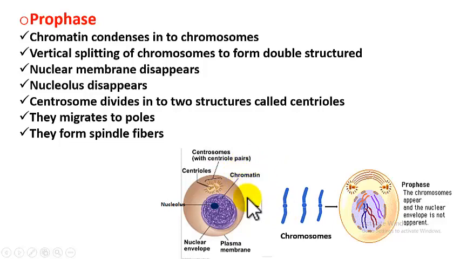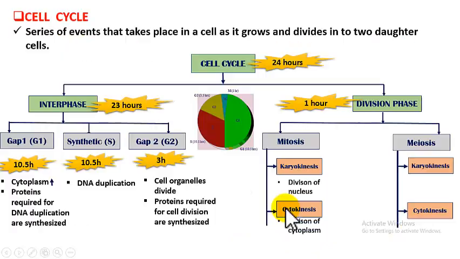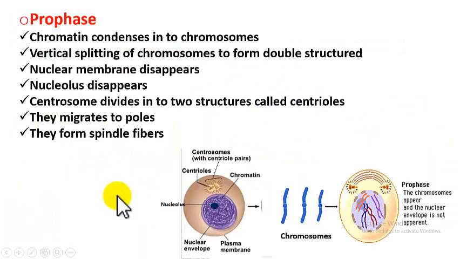So now this chromatin has become chromosomes, and each chromosome usually contains one DNA, but this chromosome has two DNAs because of this S phase. In S phase our DNA has doubled, so each chromosome has two DNAs. Chromosomes are nothing but chromatin becoming rod-like. So each chromosome has 2 DNAs. Now vertical splitting of chromosomes takes place to form double structured chromosomes. See here, since it has two DNAs, what happens next is this chromosome vertically splits and forms a double structured chromosome.